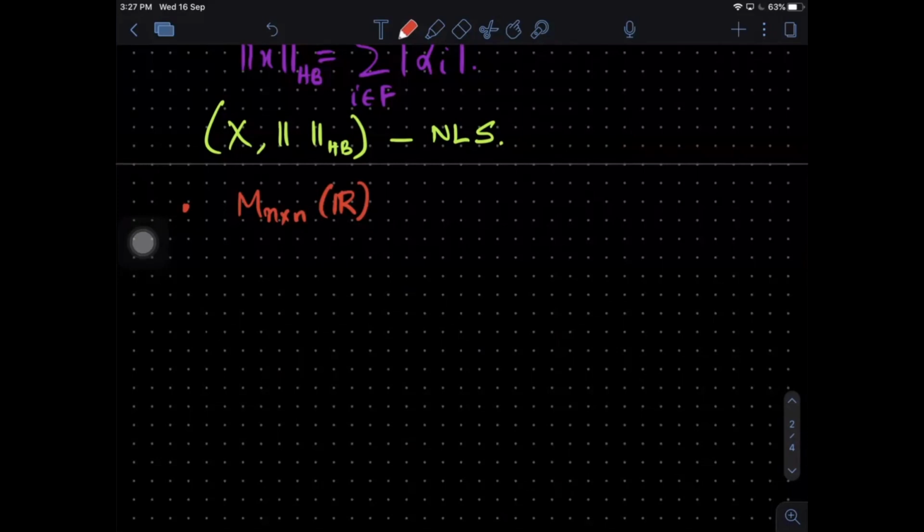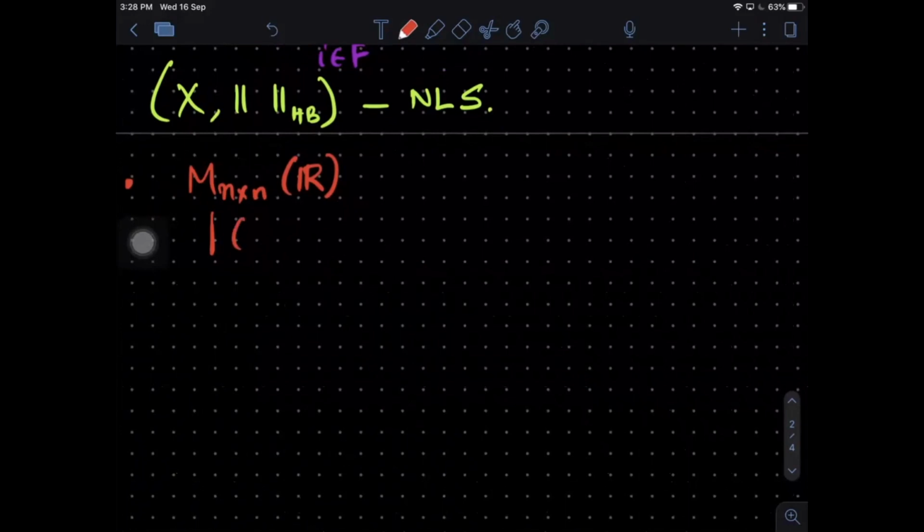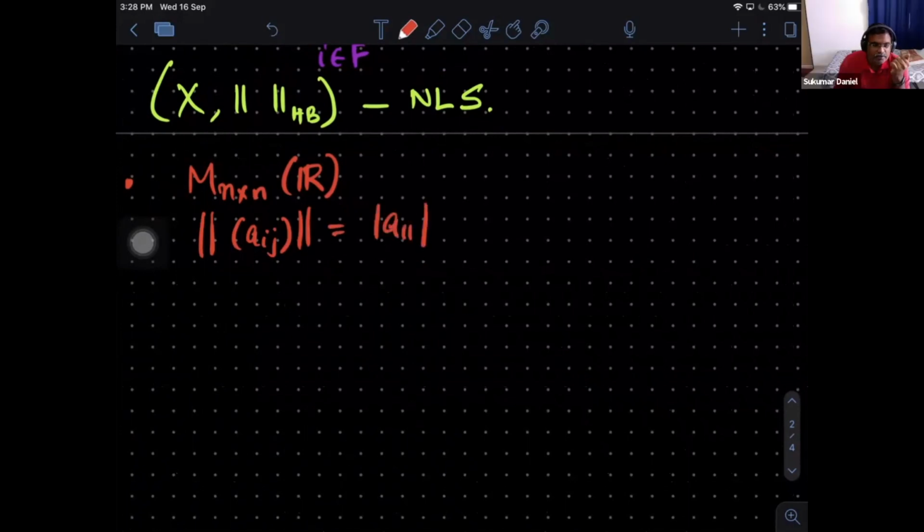I'm saying you can take the first element of the matrix. Will that be a norm? So you are saying the absolute value of the first element. So the norm of this, you are taking the absolute value of A11. Is that what you're saying?